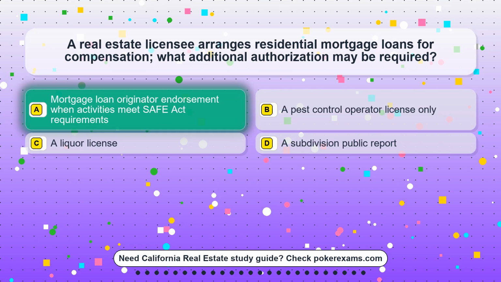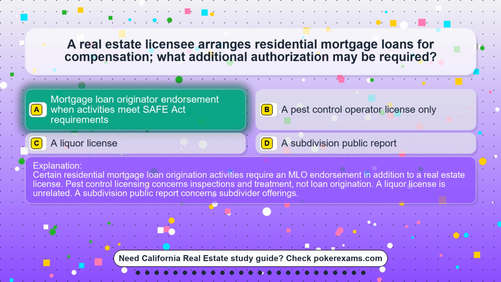The correct answer is option A. Mortgage loan originator endorsement when activities meet SAFE Act requirements. Certain residential mortgage loan origination activities require an MLO endorsement in addition to a real estate license. Pest control licensing concerns inspections and treatment, not loan origination. A liquor license is unrelated. A subdivision public report concerns subdivider offerings.